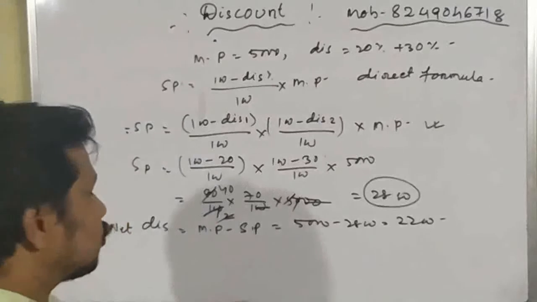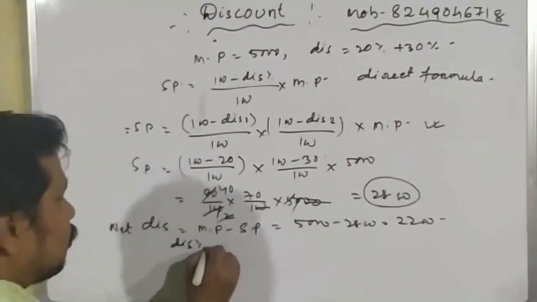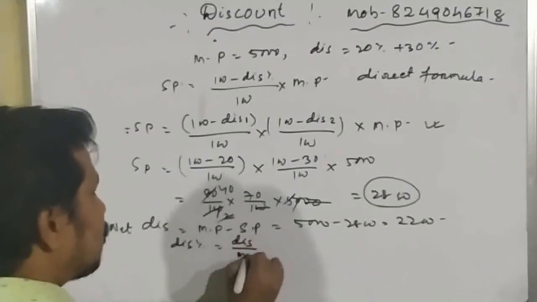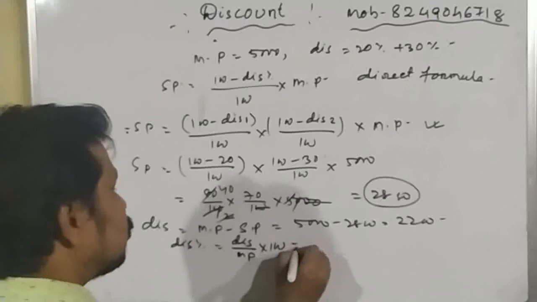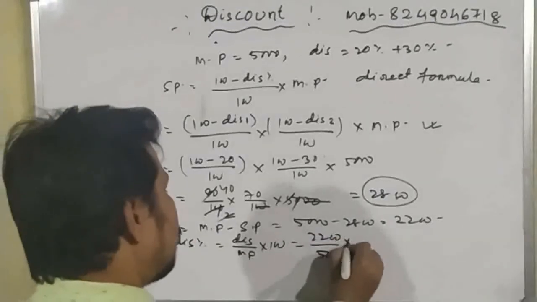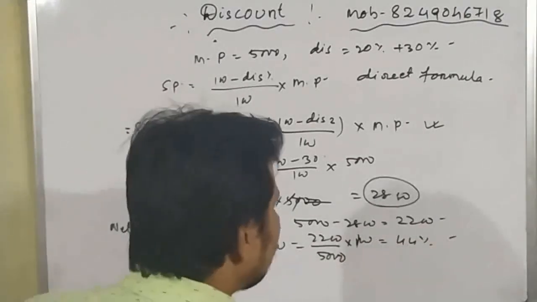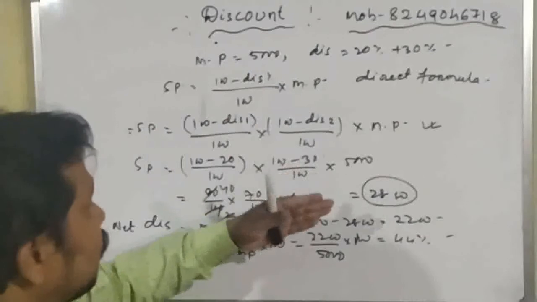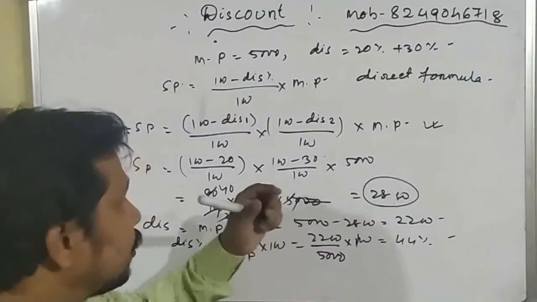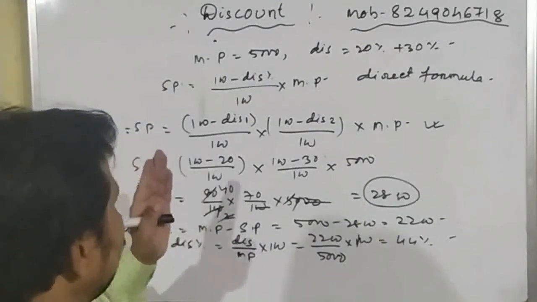In this way also you can find out the net discount and discount percentage, which is equal to discount by mark price into 100, which is equal to 2200 by 5,000 into 100, which is equal to 44%. Already we have done. So this is the direct formula, and if you use this direct formula, it will be very good and it will save your time.